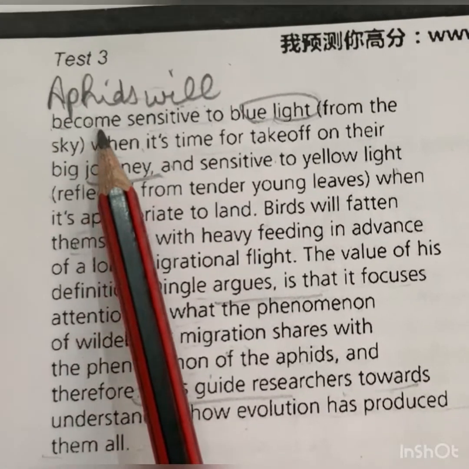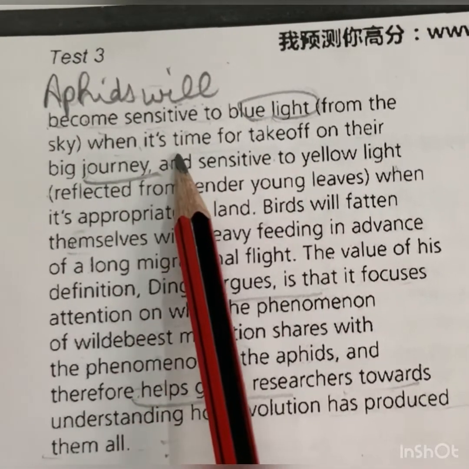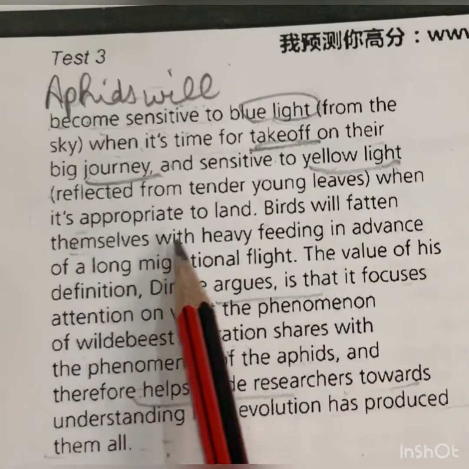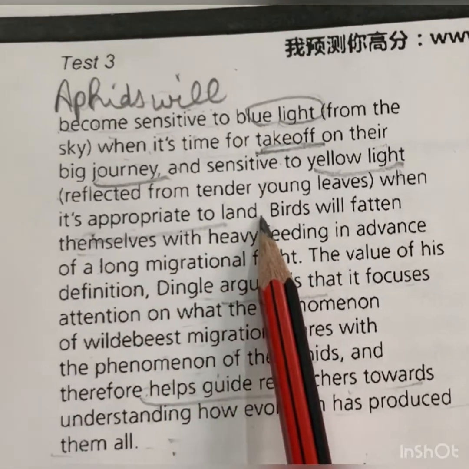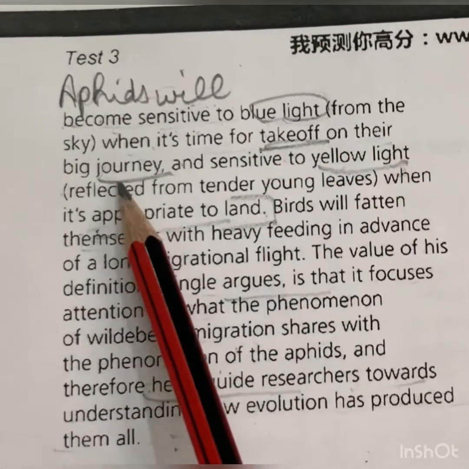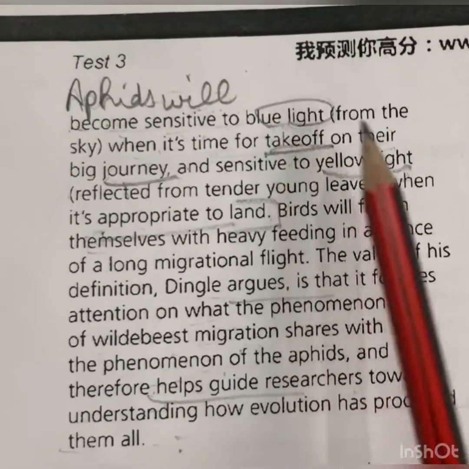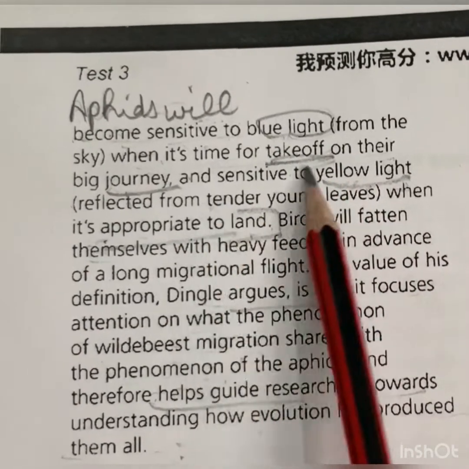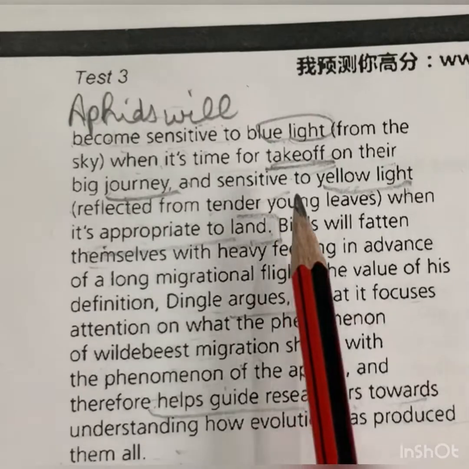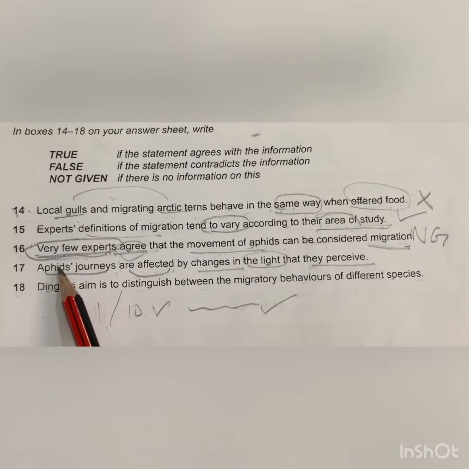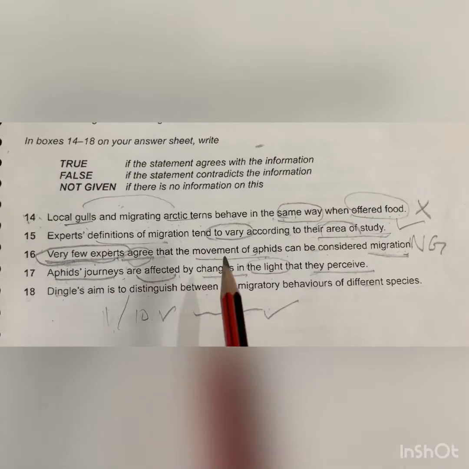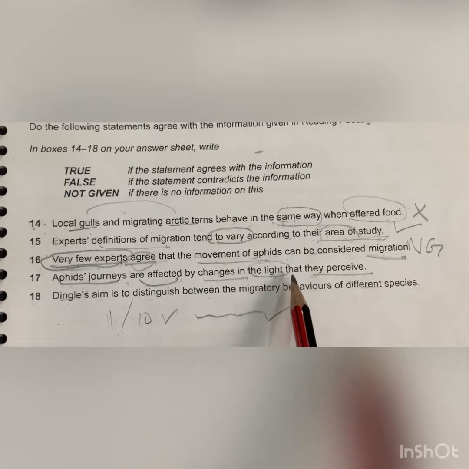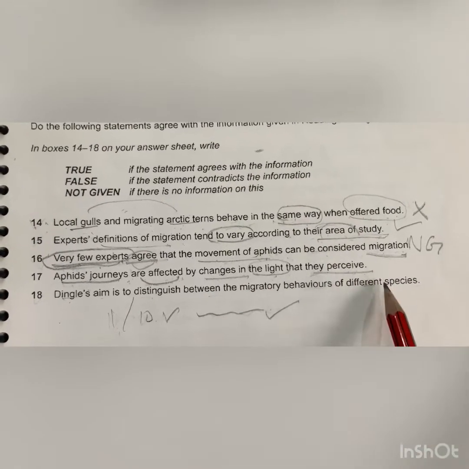Aphids will become sensitive to blue light when it's time for takeoff on their big journey, and sensitive to yellow light when it's appropriate to land. It means whenever they have to start their big journey, they are affected by blue light, and when they have to end their journey, they are affected by yellow light. So everything similar to the statement in the exercise is given. Aphids' journeys are affected by the changes in the light, by the blue light as well as the yellow light that they perceive, that they see. So the statement is true.